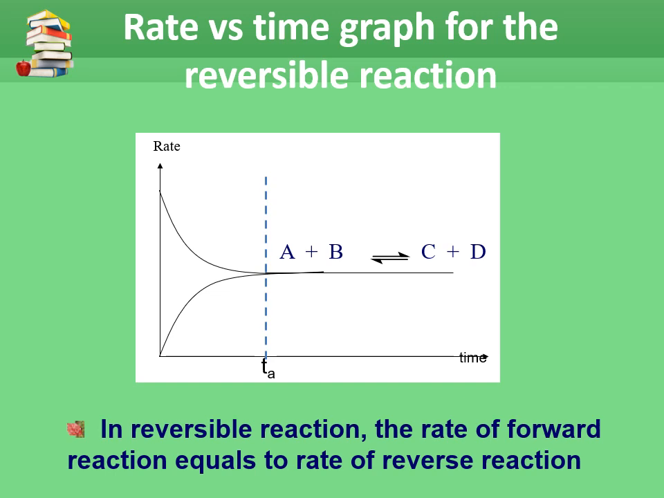Another graph is the graph of rate versus time. After TA, the rate of forward reaction is equal to the rate of reverse reaction.